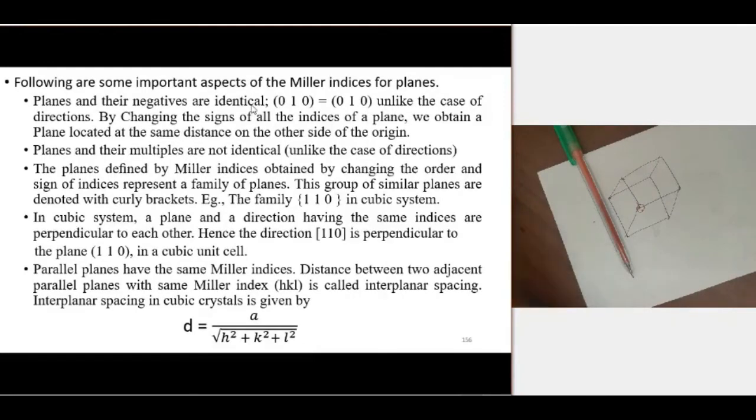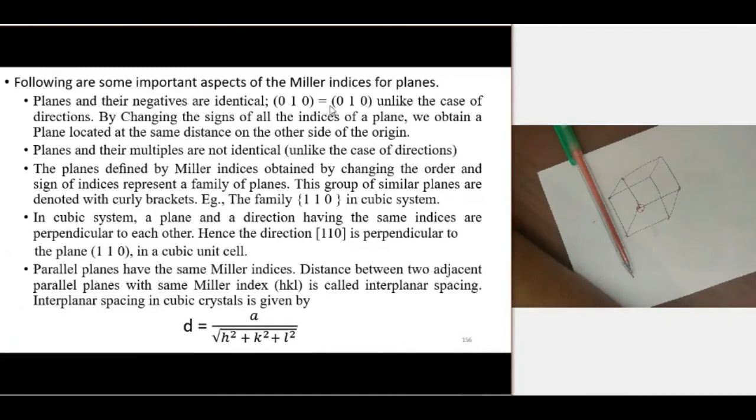And there are some important aspects about Miller indices. The planes and their negative values are identical. For example, 100 and minus 100 are both identical because both are parallel.